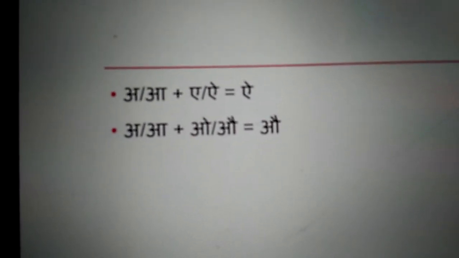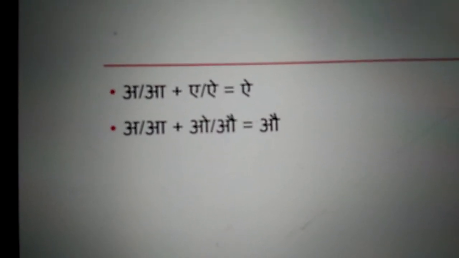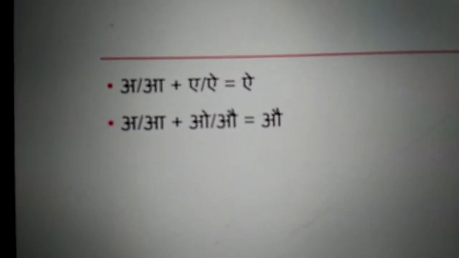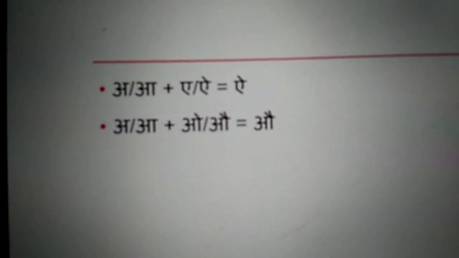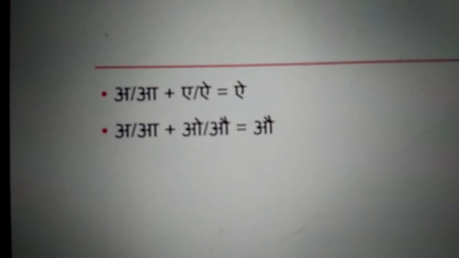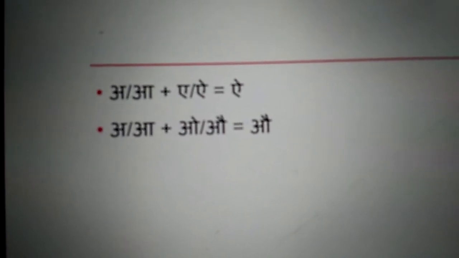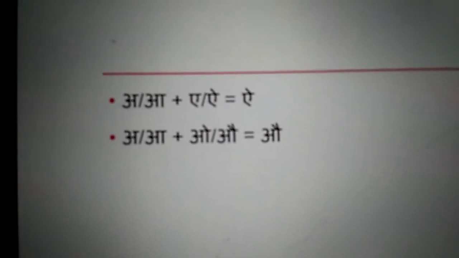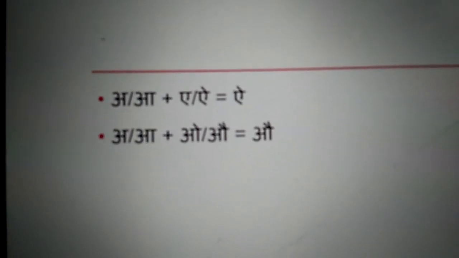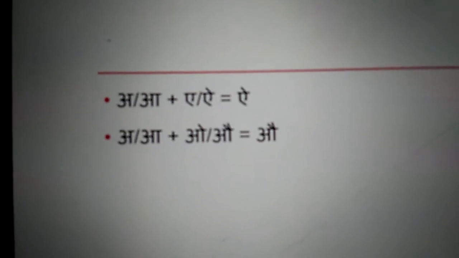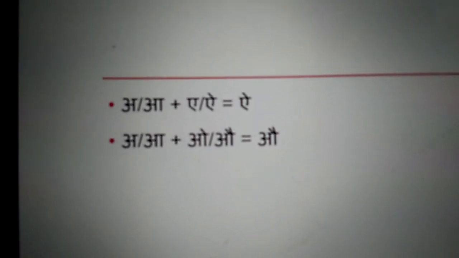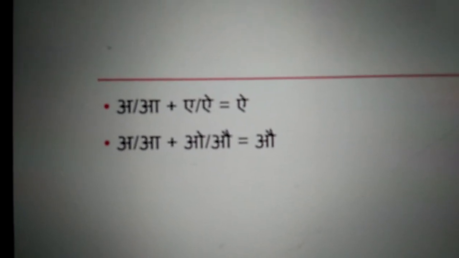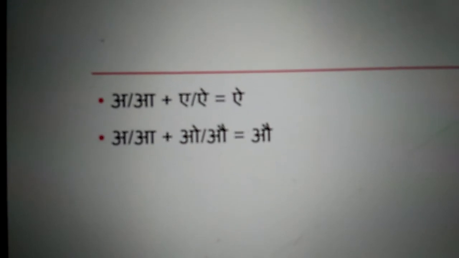Similarly, if any of these two letters A and A being joined with any of the two letters O or O, the result will be O. A, I, O, O. Any of these four letters getting added with any of O and A make a result as either I or O. Both these letters I and O are Vriddhi Varnas, and that's why this kind of sandhi is called Vriddhi sandhi.